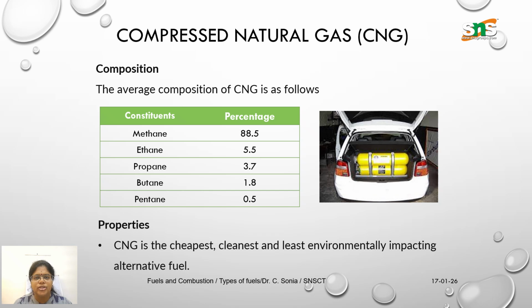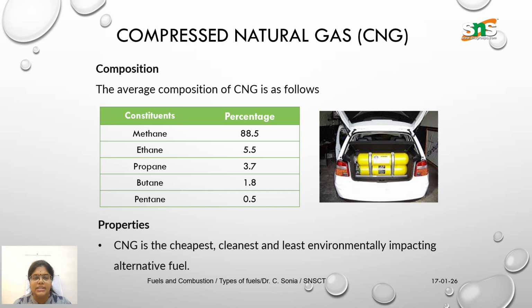The average composition of CNG is as follows. As you know already, methane is the major percentage at 88.5 percent, ethane 5.5, propane 3.7, butane 1.8, and pentane 0.5 percent. So what are the properties of this?